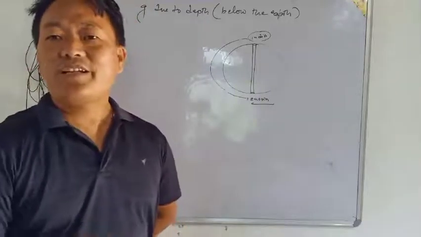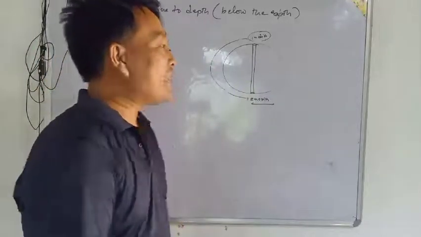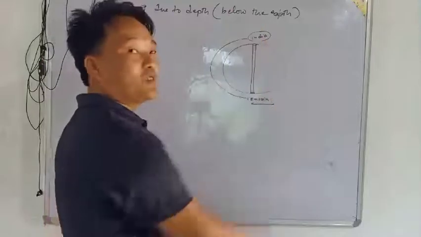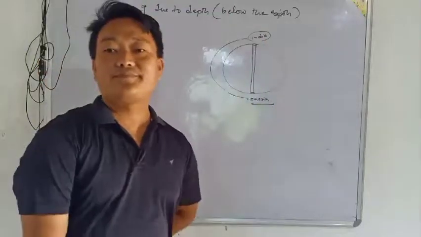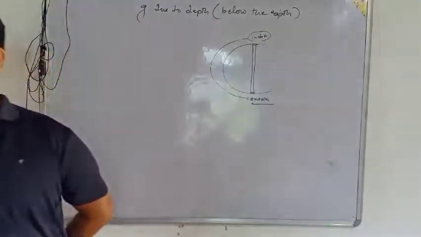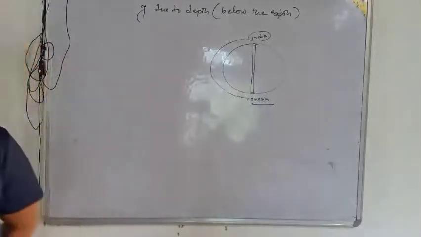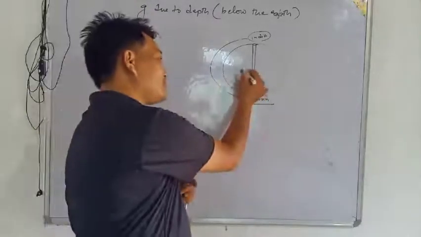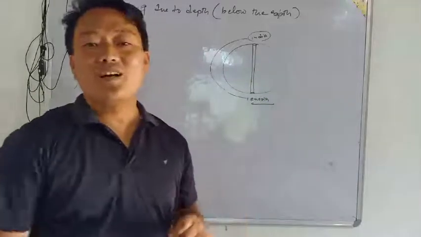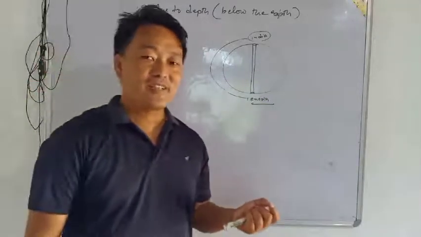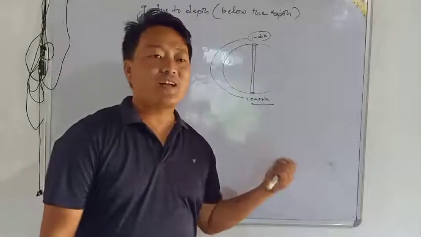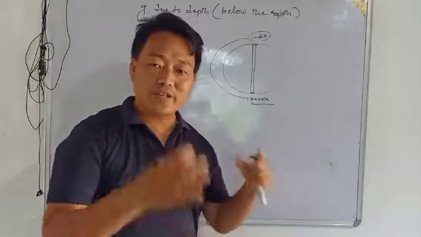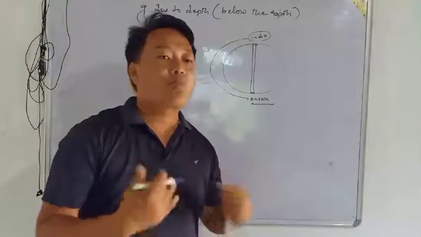Now see, drilling: if you just make a hole in the earth, then what is the problem? Can this be easy? Why? Yes, first thing is your core is here, and the core is in a molten state, and for that we need high technology to overcome that problem.